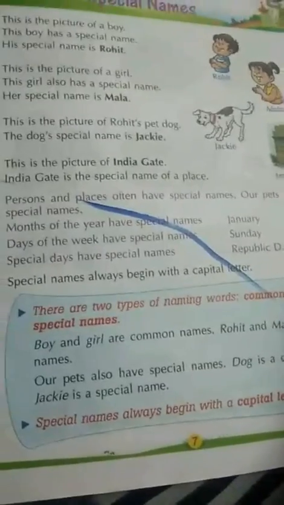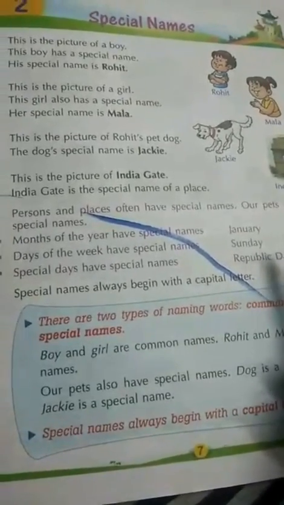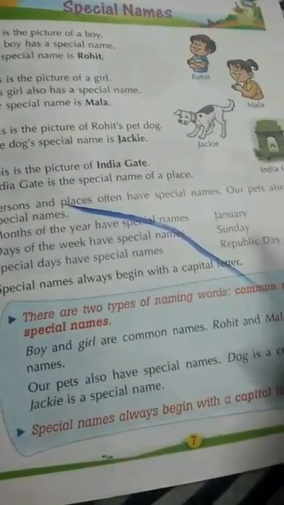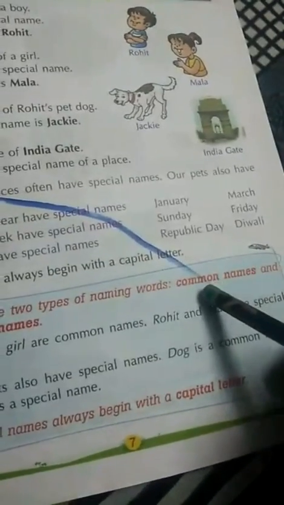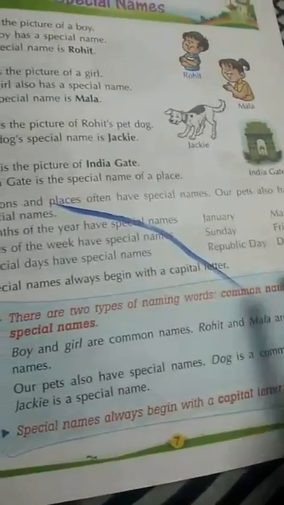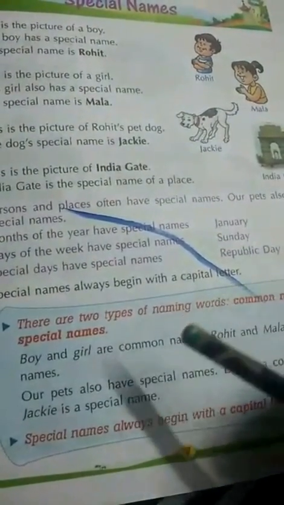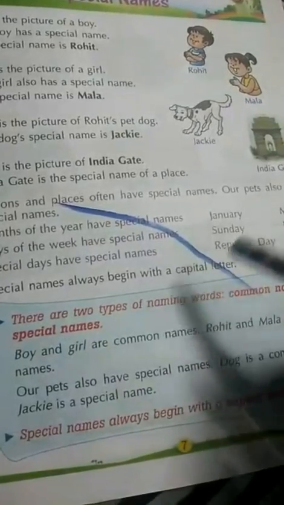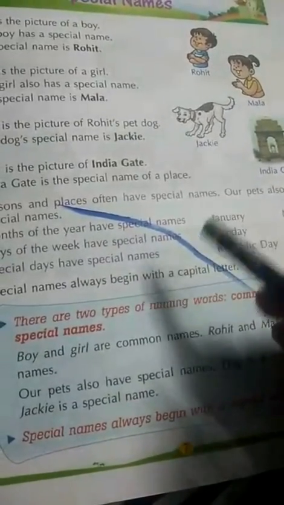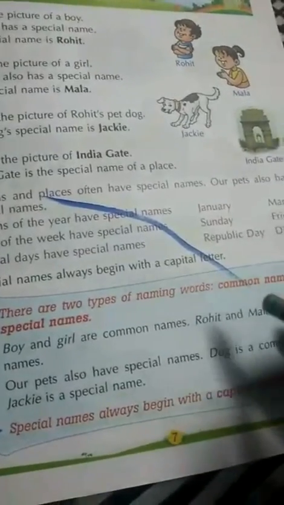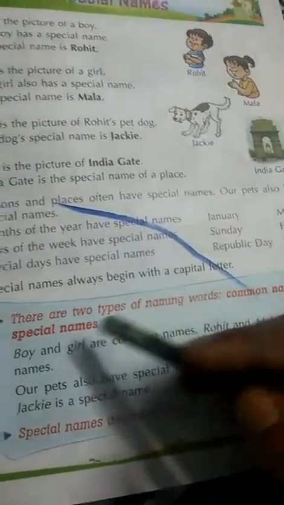So, what do we learn from this lesson? There are two types of naming words. First one, common names and special names. Or you can say that there are two types of noun that we learn here, common and proper.